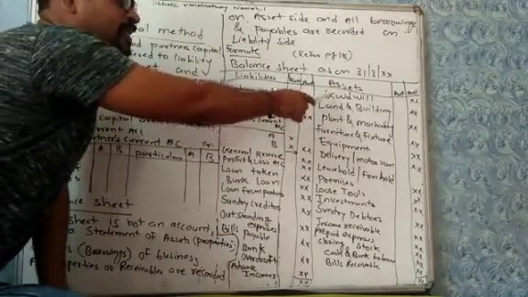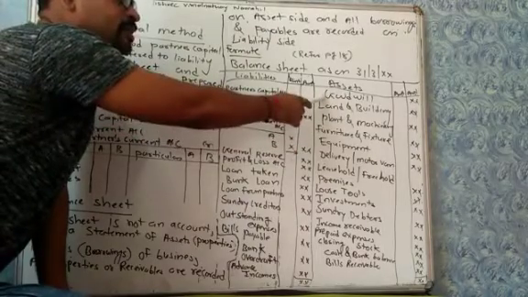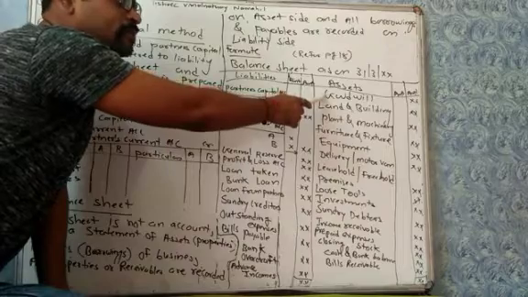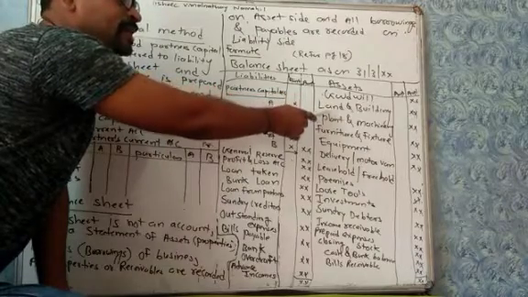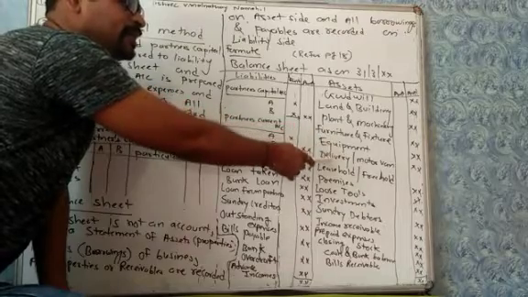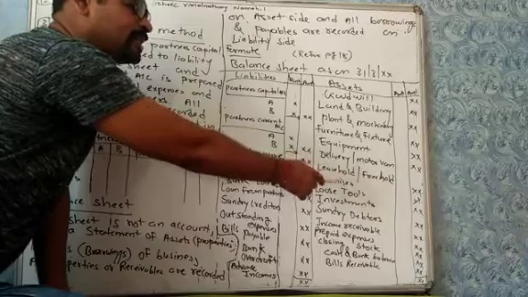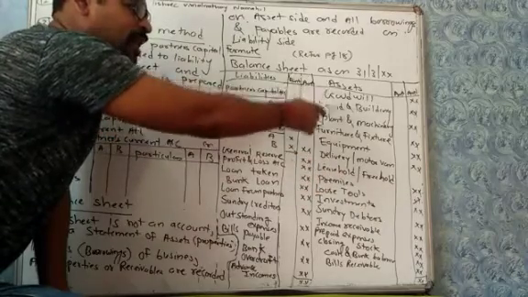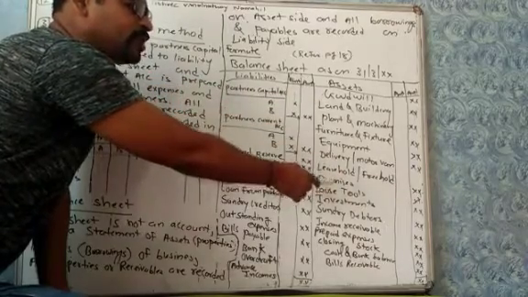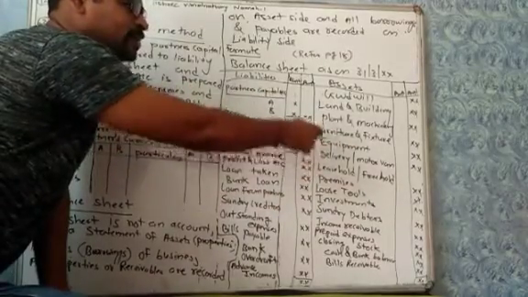Now asset side, there are all real accounts on the asset side. Goodwill. Goodwill is the value of reputation of business. Land and building, plant and machinery, furniture, fixture, equipment, delivery or motor van, leasehold or freehold premises, loose tools. These all are real accounts and will be recorded on asset side. These are known as the fixed asset.